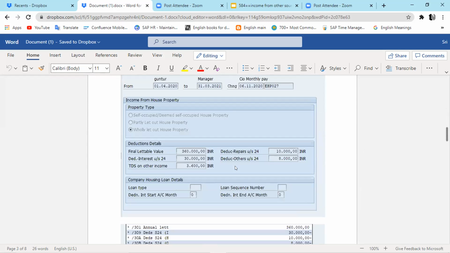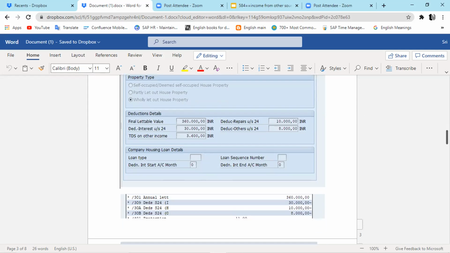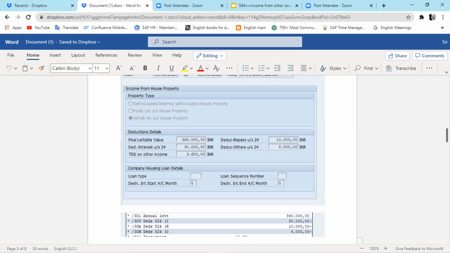So now you can relate which amount you are entering in which infotype and what the corresponding secondary wage type is that it generates. It's not like you just enter and get these results; you should also be able to relate to it. Suppose I am entering deduction repair, a housing repair of 10,000. That means it will generate /30A.